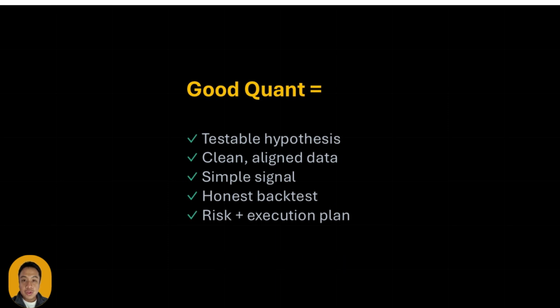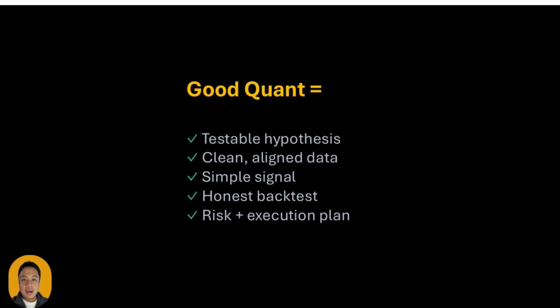Let's close with what good quant looks like. Good quant is not complexity. Good quant is clarity plus honesty. A professional strategy has a testable hypothesis, clean, aligned, tradable data, a simple signal that you can explain, an honest backtest with timing and costs, a risk framework, an execution plan, and monitoring rules for when it breaks.